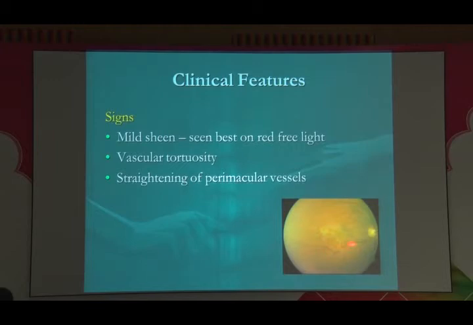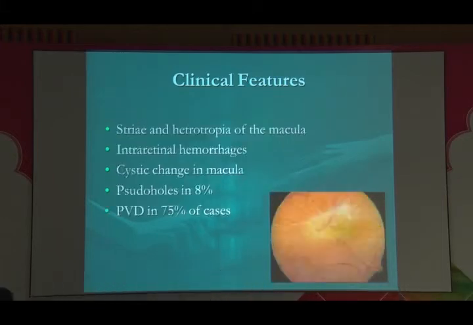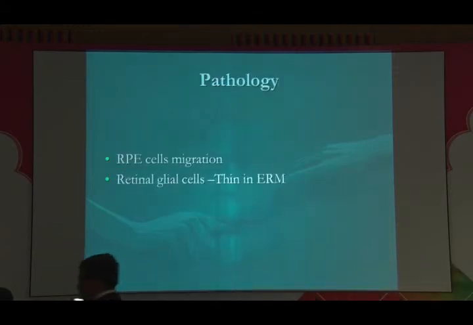It usually presents with a yellowish-white sheen at the posterior pole. If you see carefully, the vessels get straightened up and the vascular arcades get collapsed because of the traction of the epiretinal membrane. There can be a striae and hypertrophy of the macula. Many a times you will find intraretinal hemorrhage with cystoid macular edema. Pseudomacular holes can occur in 8% of cases and PVD in 75% of cases. Coming to the pathogenesis of epiretinal membrane, RPE cell migration is known to cause epiretinal membrane fibrosis in most of the patients.